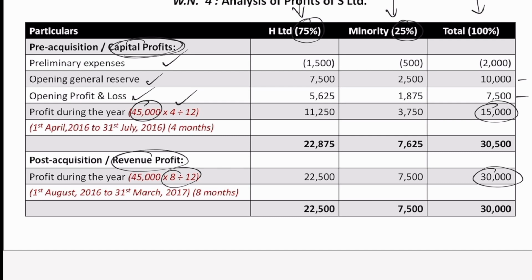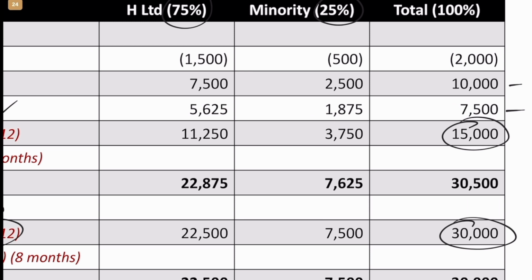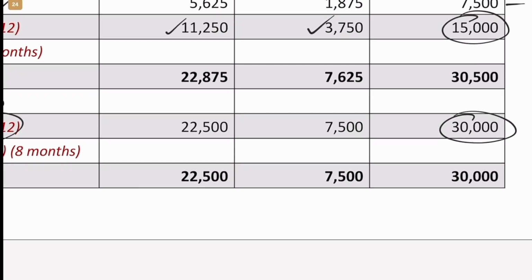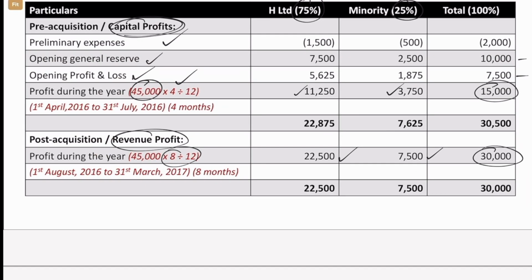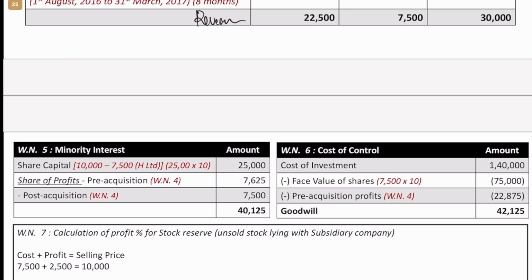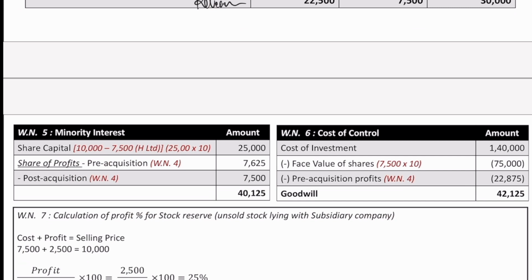or the post-acquisition profits. Now let us do the further split. That is 15,000 into 75% will be 11,250. 15,000 into 25% will be 3,750. Likewise, we'll do the same thing in revenue profits or post-acquisition profits. 30,000 into 25% will be 7,500. 30,000 into 75% will be 22,500. So now we'll just total this and we'll get 22,875 as capital profits or pre-acquisition profits. And revenue profits, there is nothing much to do here, only one item. So 22,500 and 7,500. So now we have done the bulk of the legwork.